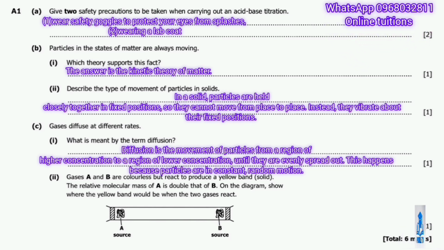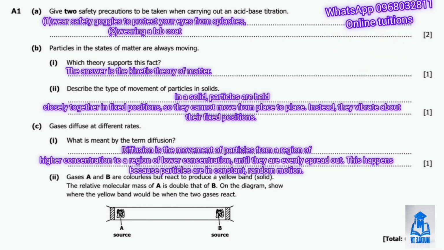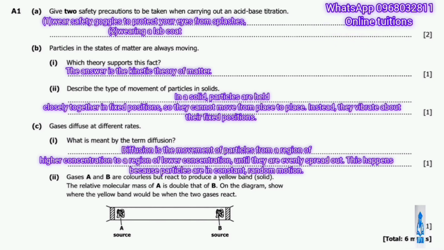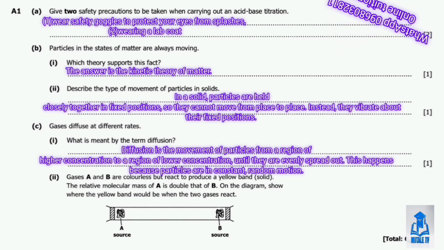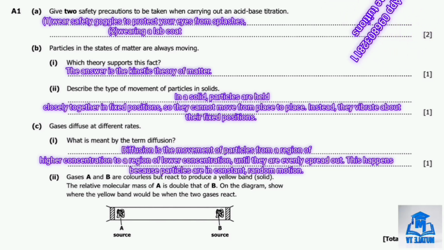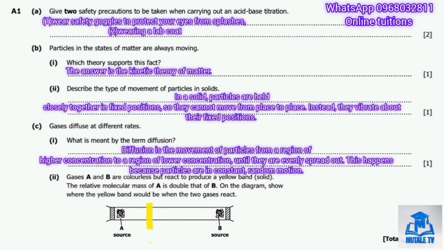So question C2 gives us a practical scenario. Gases A and B are colorless, but react to produce a yellow band, which is a solid. We are told the relative mass of A is double that of B, and we need to show on the diagram where the yellow band would form. So here, how to think about this step by step is that light gases diffuse faster than heavier gases. Since gas B has half the molecular mass of gas A, gas B is lighter, so it diffuses faster and travels further before meeting gas A.